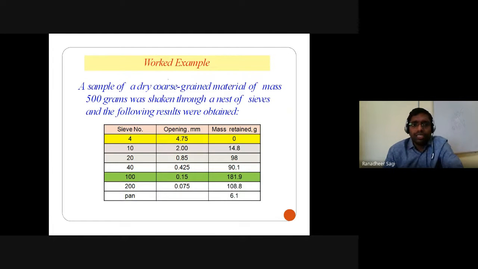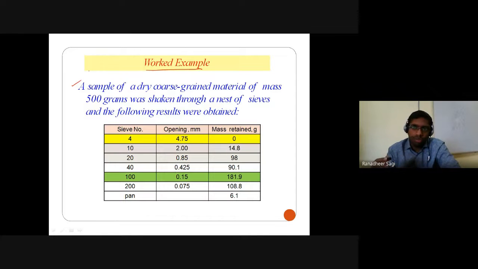Okay, so let's look at some examples which give us some idea about how we plot the grain size distribution curve, which we have already talked about. This particular example I introduced in the earlier lectures also, but we have not discussed in detail how to solve it. So let's have a glance at how we solve this to get a plot of the grain size distribution curve, from which I can get the CU and CC values, based on which I can go on to classify that particular soil if required.